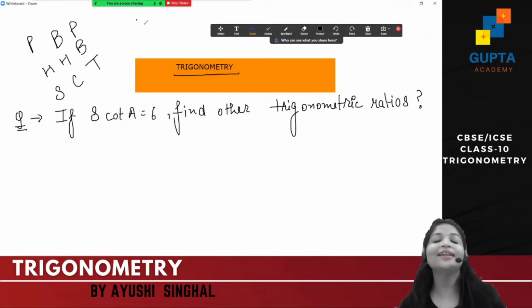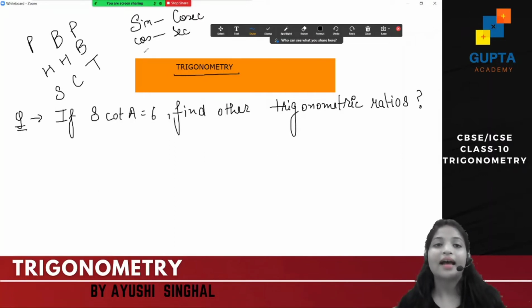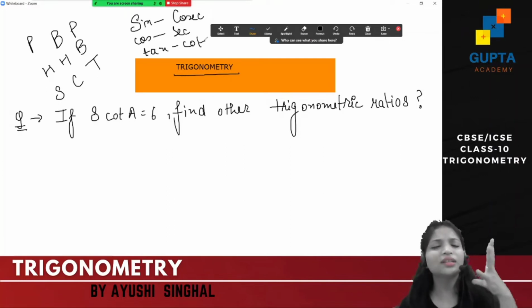So what will you get? You will get that sine reciprocal is cosec, cos reciprocal is sec, and tan reciprocal is cot. So right now, based on this only, we will be solving this question.